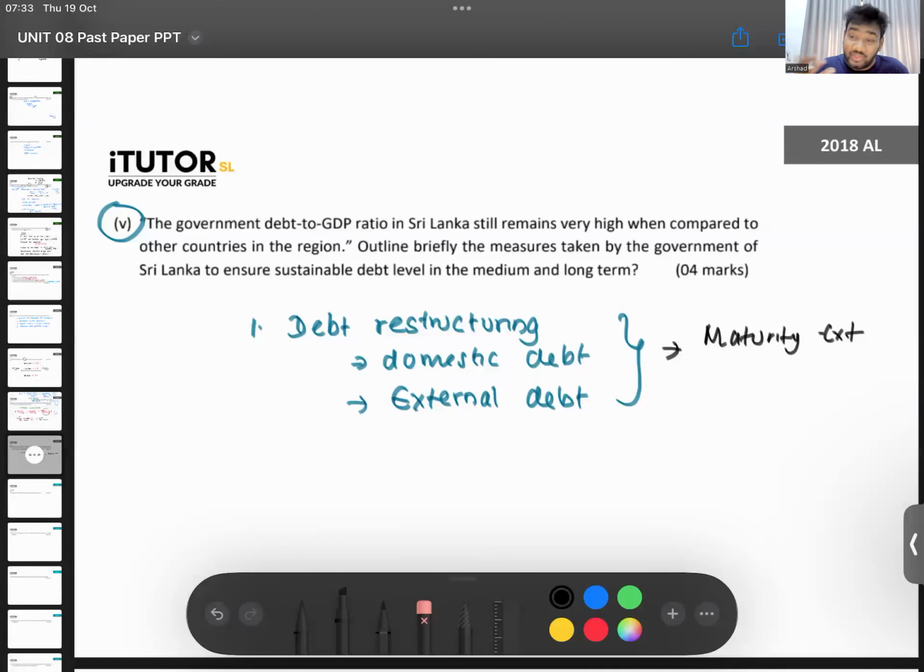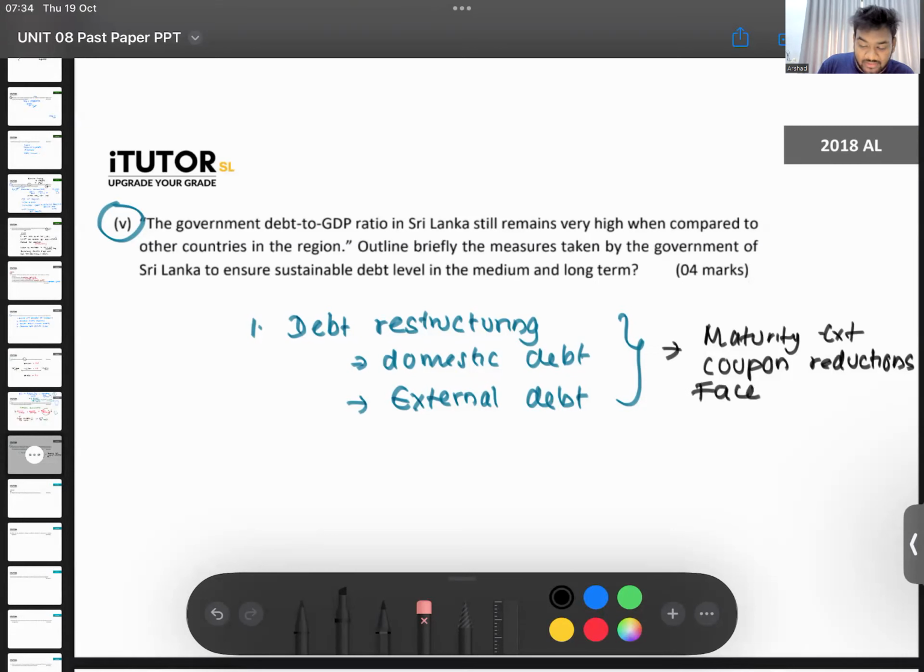Maturity extension. You can also ask for coupon reductions. What is a coupon reduction, children? Coupon reduction is reducing the interest rate. Now, if China has given us a loan at, let's say, 10%, we tell them, can't we do something? Can we make it 5%? So you reduce it like that. That's also debt restructuring. You can also, children, have a face value reduction.